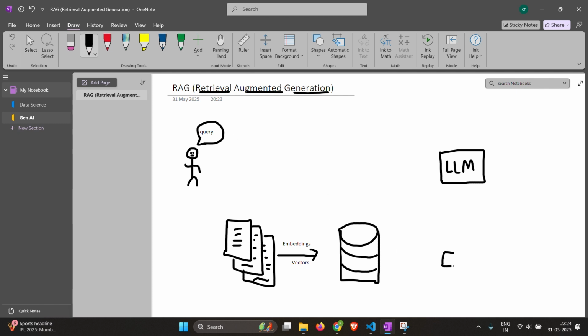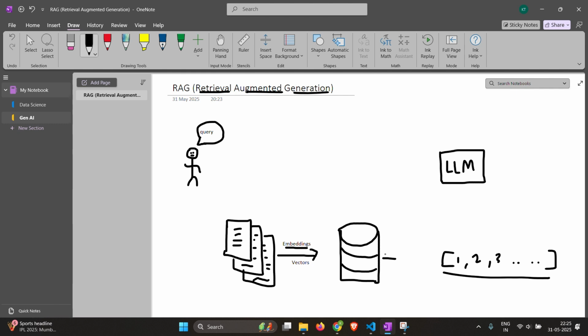So what vectors are, they are just a list of a lot of numbers, a very long list of numbers that we can create using any embedding method. Different types of embedding methods are a topic for their own video. But for now, just assume that we convert these plain text documents into a long list of numbers and then store that in some database.